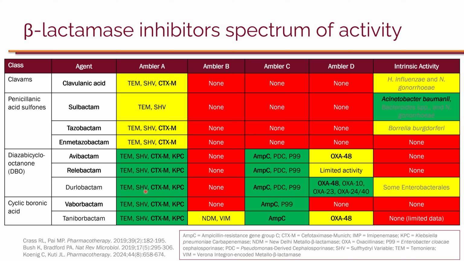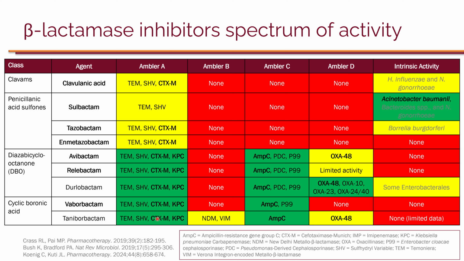Durlobactam also has excellent activity against ESBLs and KPC, AmpC, and a large variety of OXA enzymes in class D. Vaborbactam has great activity against ESBLs and KPC and AmpC. And lastly, taniborbactam, which as of this recording is still under development. It is not on the market yet.